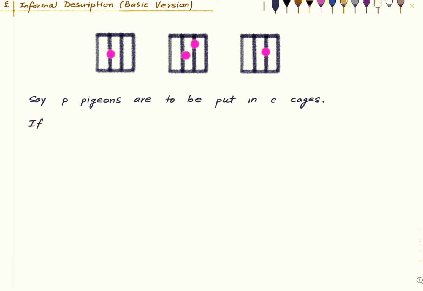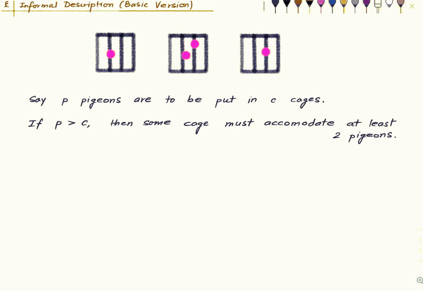If the number of pigeons exceeds the number of cages, then some cage must accommodate at least two pigeons. It's a very, very commonsensical statement. All right. So that's what is going on here in this example.